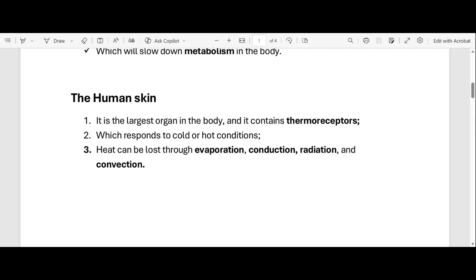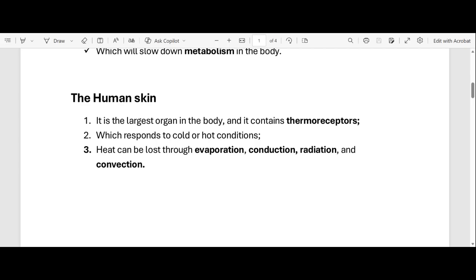Does that make sense? Okay, let me repeat that again. Evaporation is when water turns to water vapor, and the heat that's lost through the water vapor is then replaced by cool air. Let's go to conduction. What's conduction? Conduction is when heat is transferred between two objects that are closer to each other. Radiation is when heat is transferred between two objects that are far away from each other.